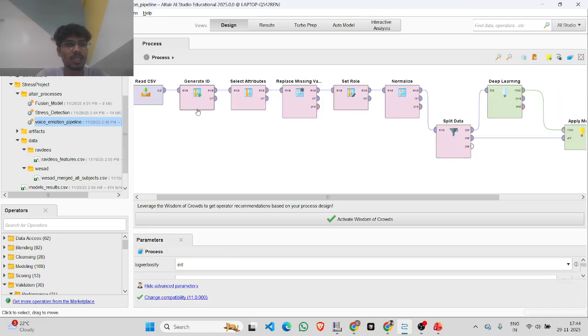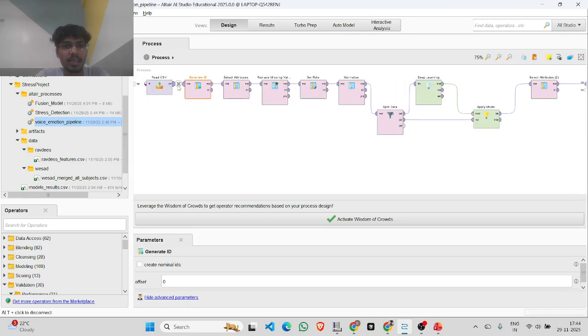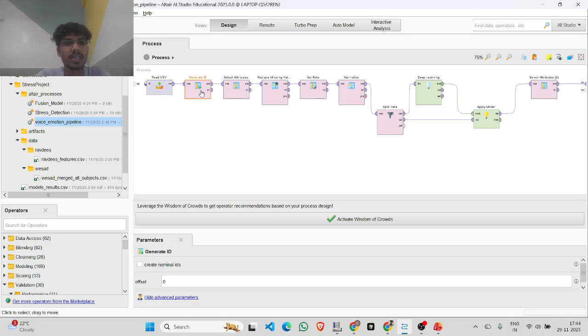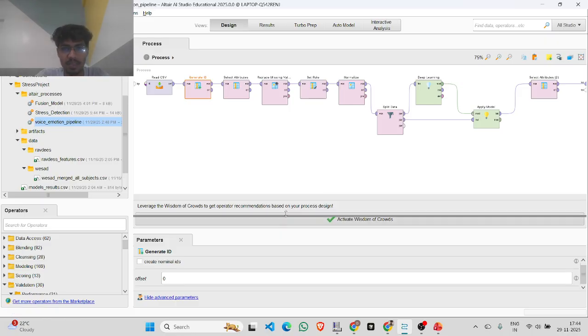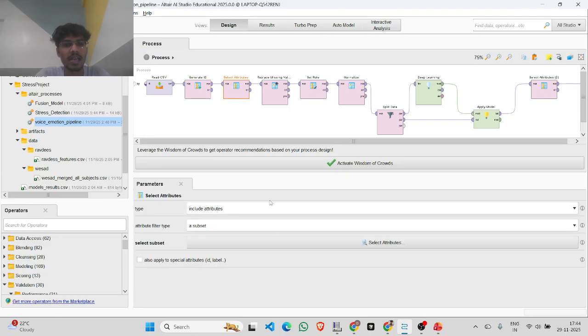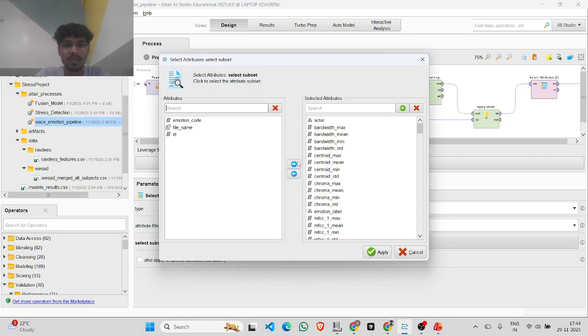I will come to this emotion pipeline. It is like this, selecting this CSV file into it and generating the ID. And you can see here, this is the parameter setter. It will generate an ID for this, a unique column that is ID. Okay, here we are selecting the columns that we are going to work with. So these are the columns that I selected.